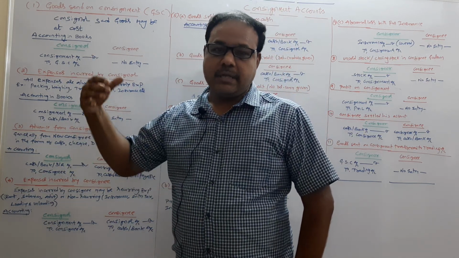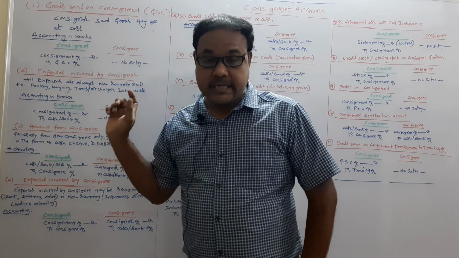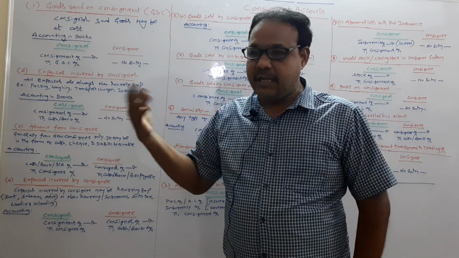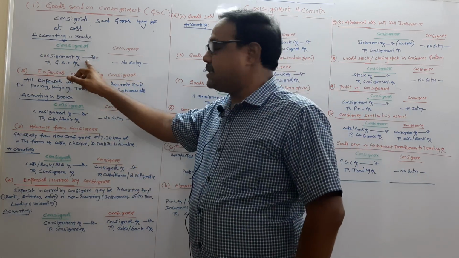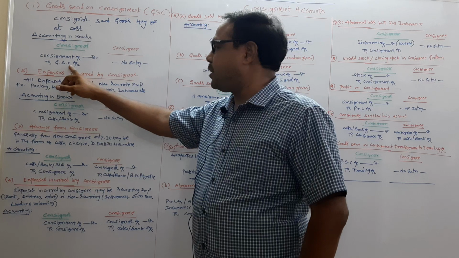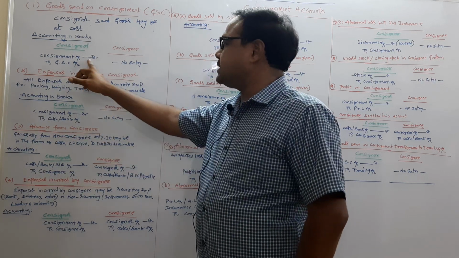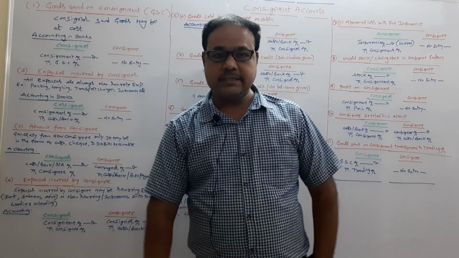Consignment means the place of the consignee. For example, if it is Delhi, then Delhi consignment. Here the consignment is the receiver and the goods go out. So Consignment account Dr. to Goods sent on consignment.